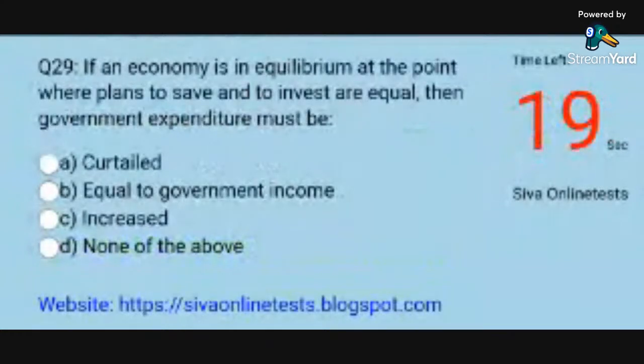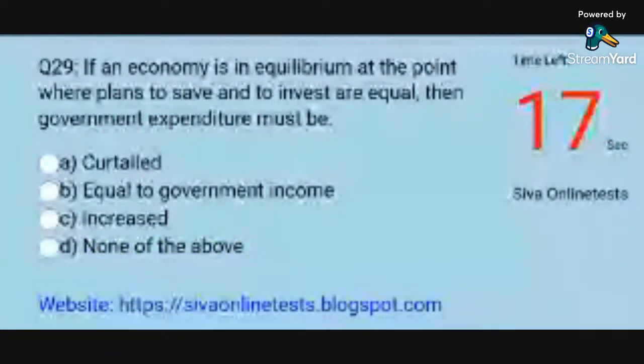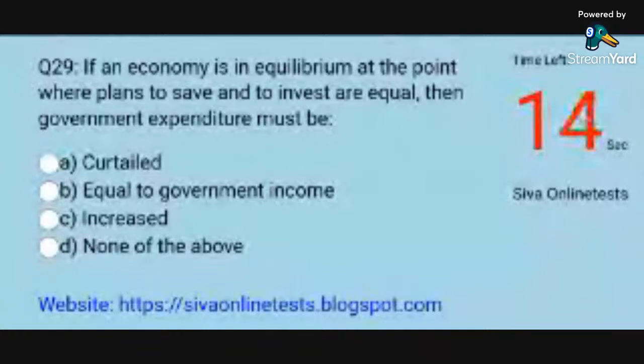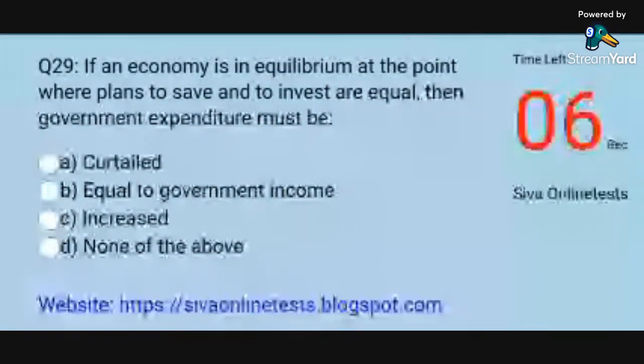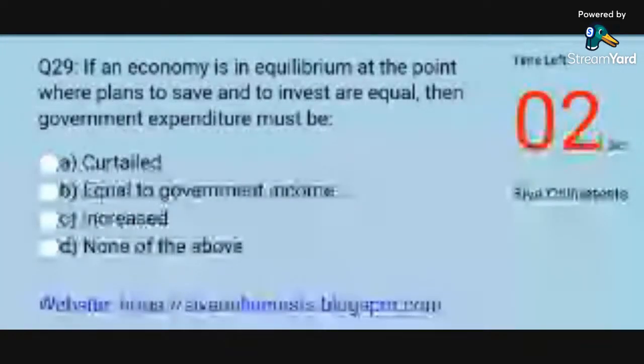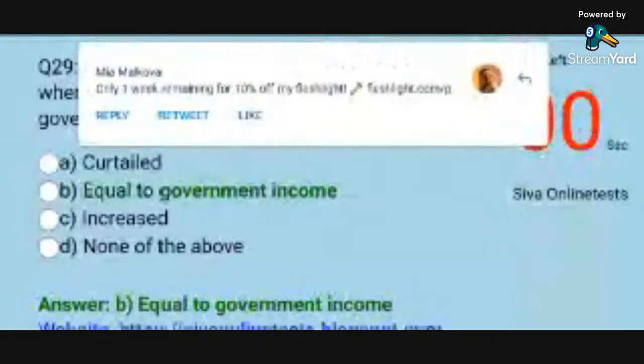Question 29. If an economy is in equilibrium at the point where plans to save and to invest are equal, then government expenditure must be. Options. A. Curtailed. B. Equal to government income. C. Increased. D. None of the above. Answer. B. Equal to government income.